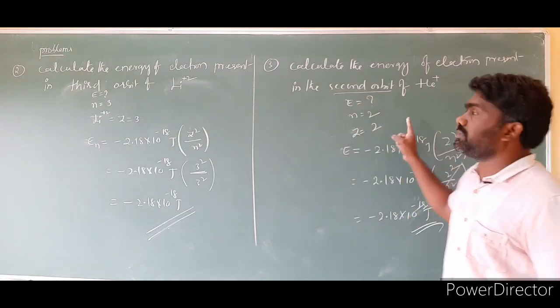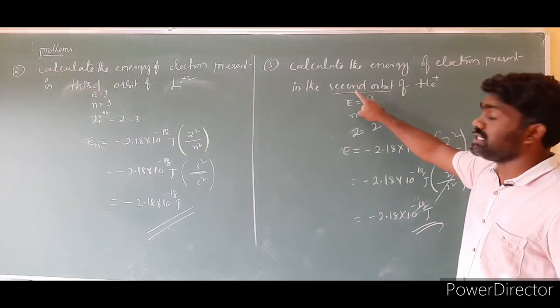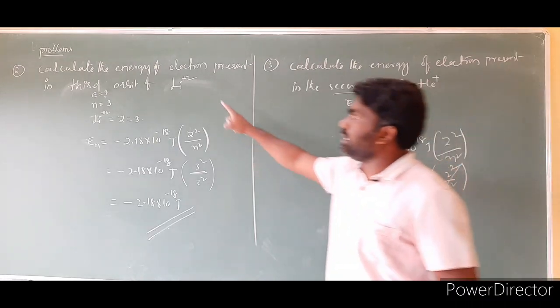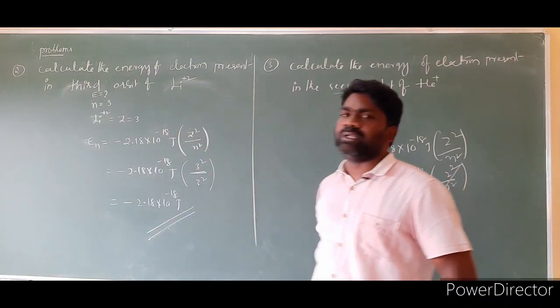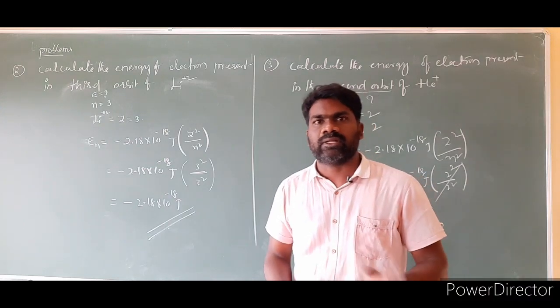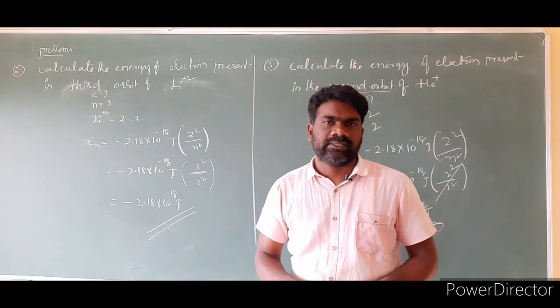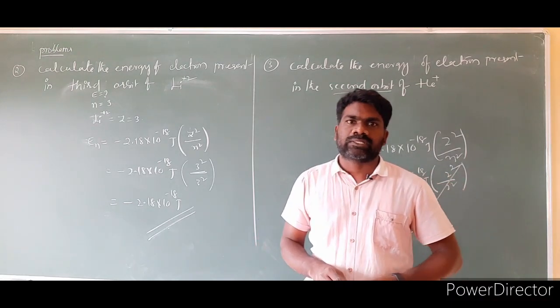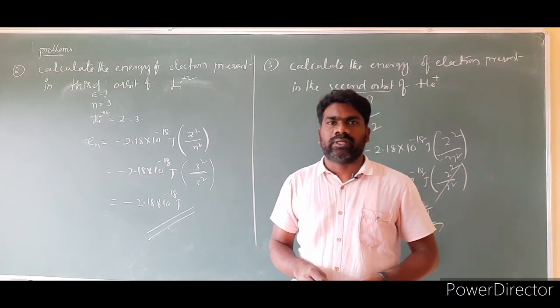So the energy of the electron present in the second orbit of helium plus is the same as the energy of the electron present in the third orbit of Li plus 2. So the n value will change, the Z value will change, and sometimes the energies will also change. So these are problems based on energy. Next class will come with another topic.